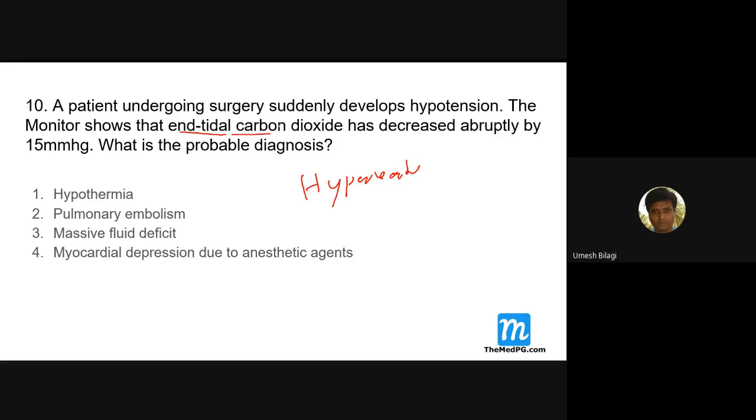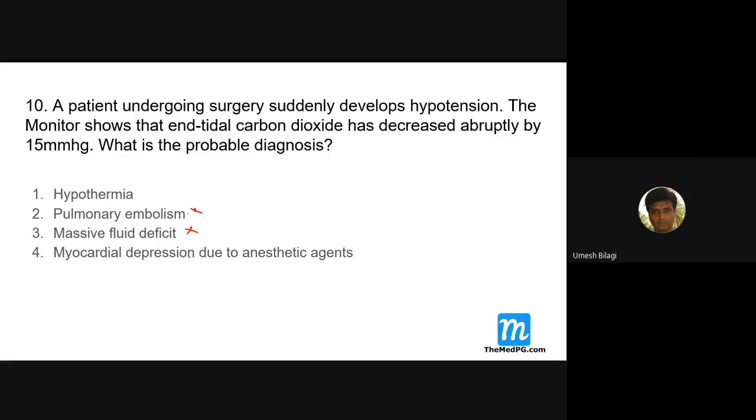A patient who hyperventilates will blow off whatever carbon dioxide is in the body. So the end tidal carbon dioxide will not be reduced in this patient. This is not the one. Hypothermia, no. That does not reduce it that much. Pulmonary embolism, no. Massive fluid deficit, no.